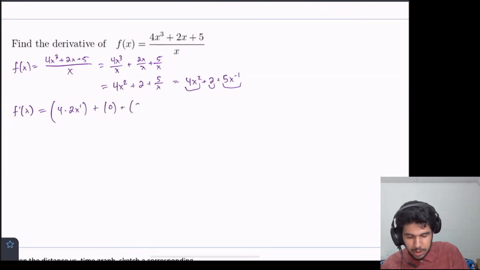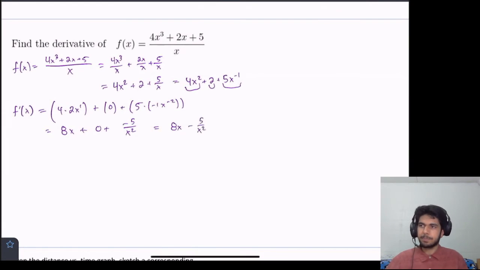And then the last one, we do the power rule, but first bring out the constant. So 5 times negative 1 x to the negative 2, because we decremented by 1. Simplifying this gives 8x plus 0 plus negative 5 over x squared, and putting it all together, we get 8x minus 5 over x squared.